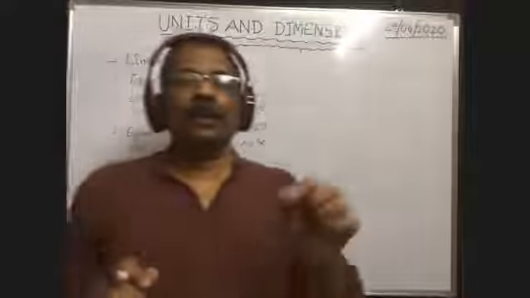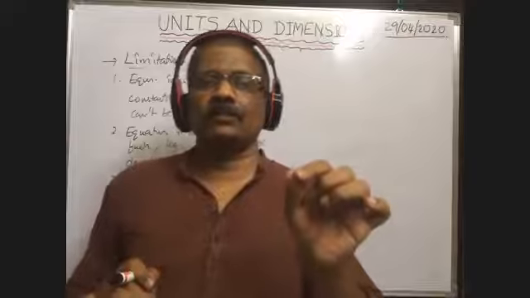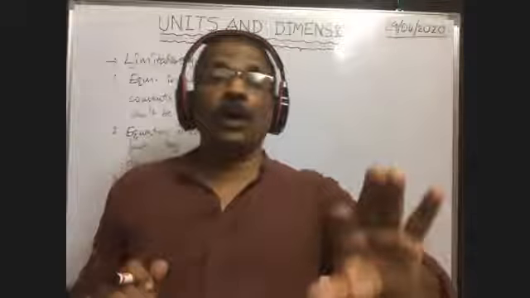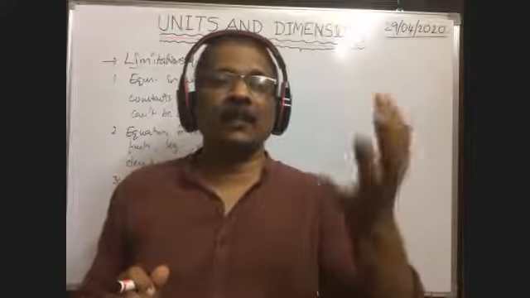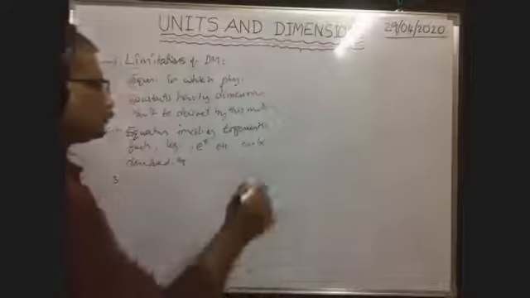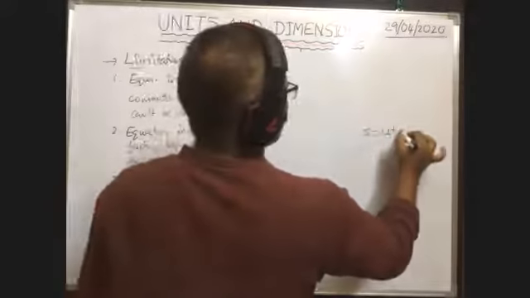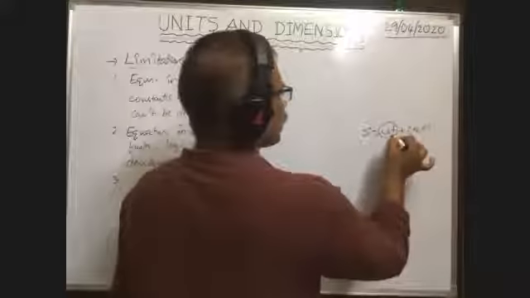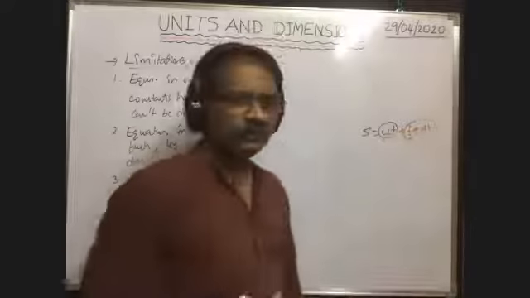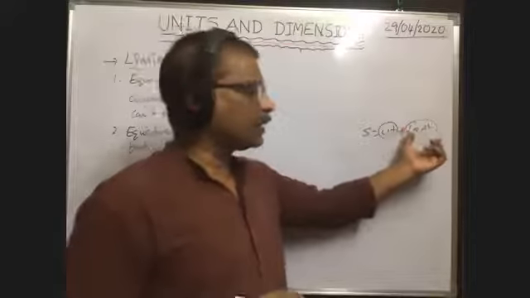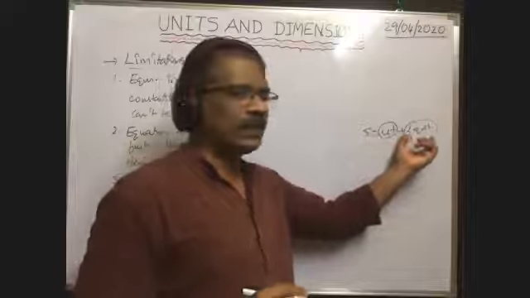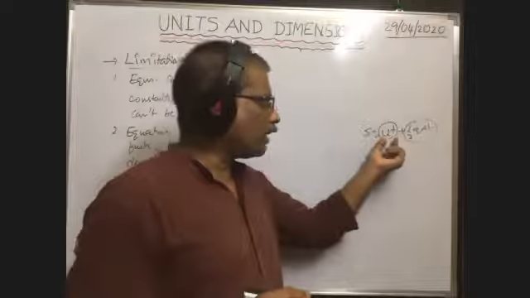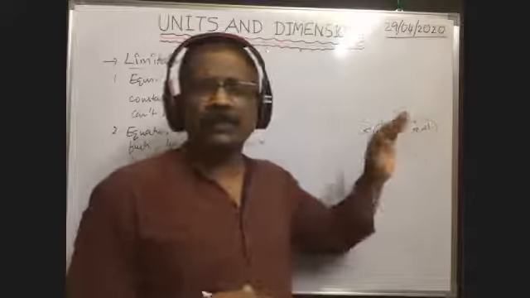Next, the equation in which the physical quantity is equal to two or more other quantities, that cannot be derived by this method. For example, you see s is equal to ut plus half at square. Here on the right hand side, it is one physical quantity, it is another physical quantity. It is one term, it is another term. That means it is the sum of the two physical quantities. Displacement s is equal to the sum of the two physical quantities. This type of equations cannot be derived.